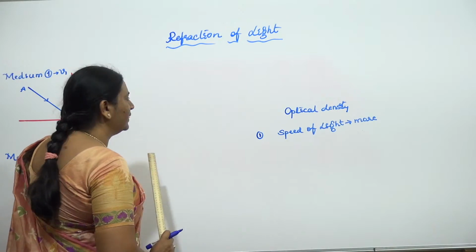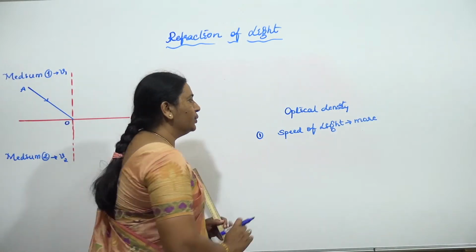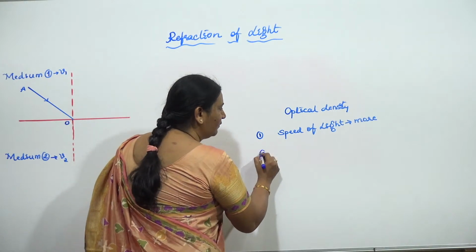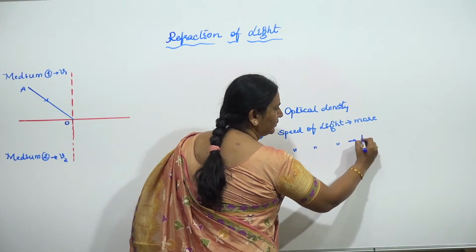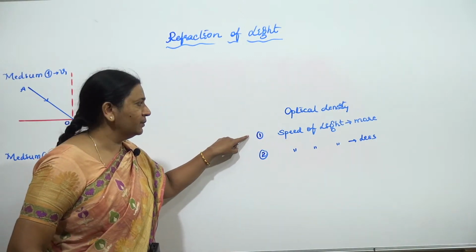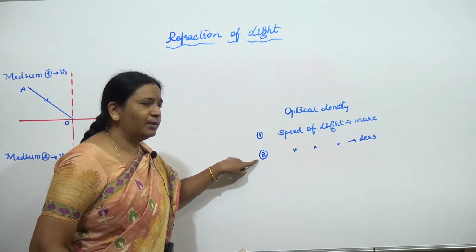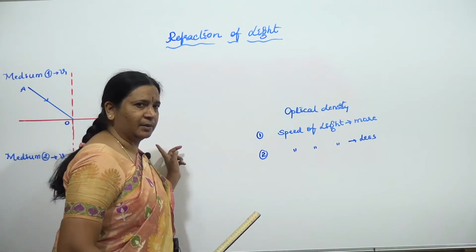If I take the first medium, in that the speed I am going to take as what? More. Whereas in the second medium, if I take the speed of light as less, so compared to the first medium, we are having in the second medium the speed of light as what? Less.